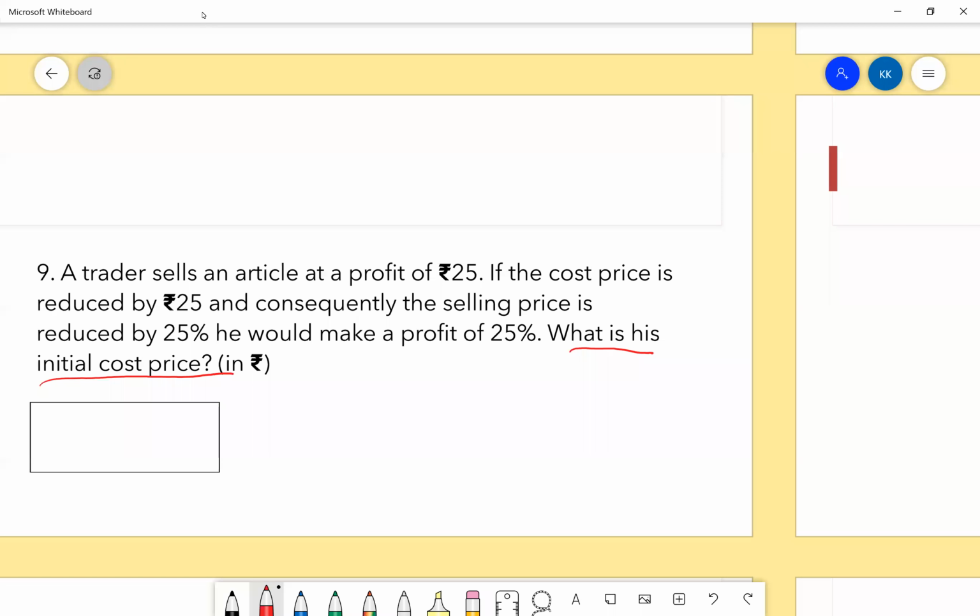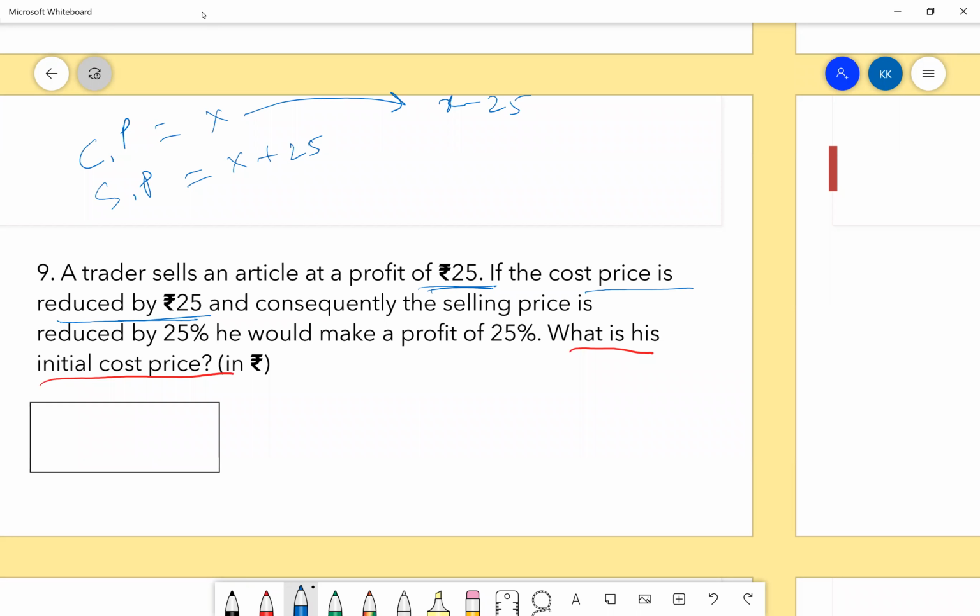So let's get to this question. The trader sells an article at a profit of 25. So if I assume the cost price as X, will my selling price be X plus 25? This part is clear, guys? Yes. If the cost price is reduced by 25, the new cost price is X minus 25.